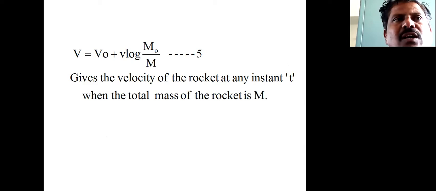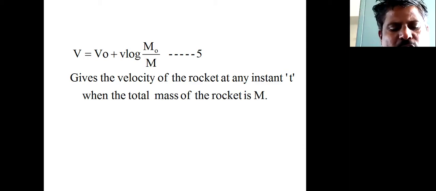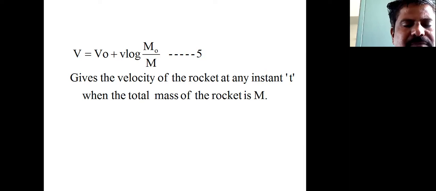This equation gives the velocity of the rocket at any instant of time t, when the total mass of the rocket is capital M. In order to obtain a high velocity of the rocket, the value of the exhaust velocity, small v, must be large.